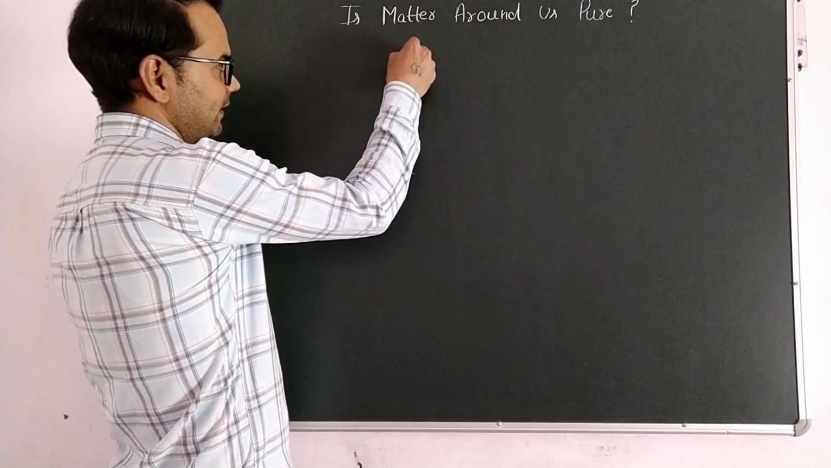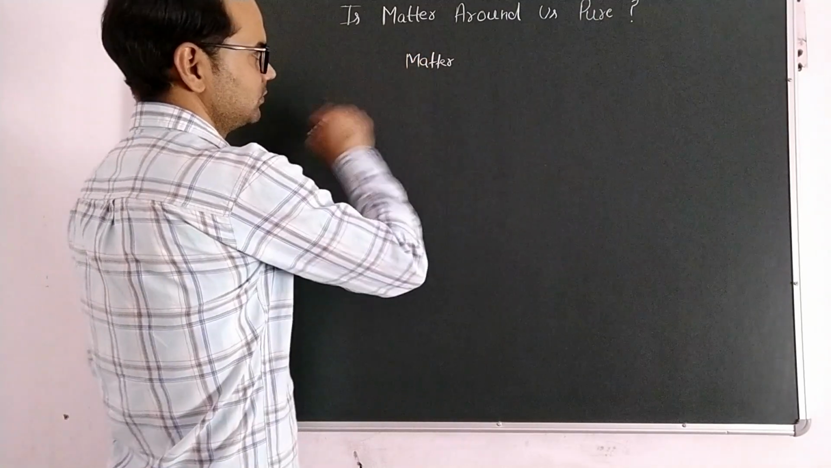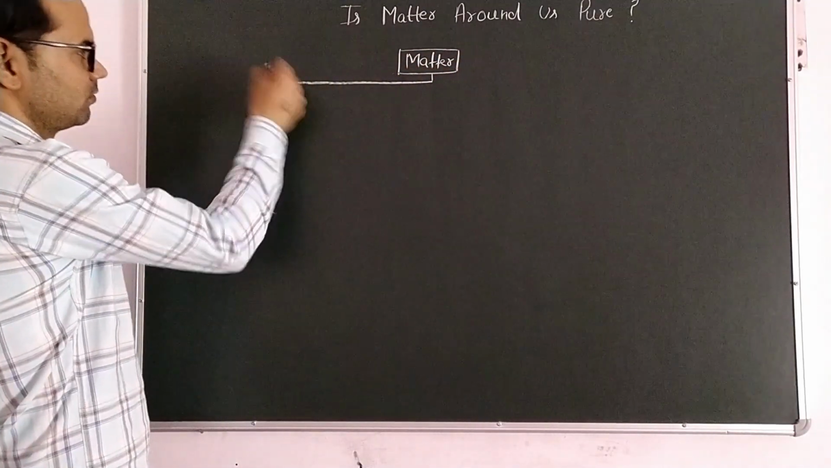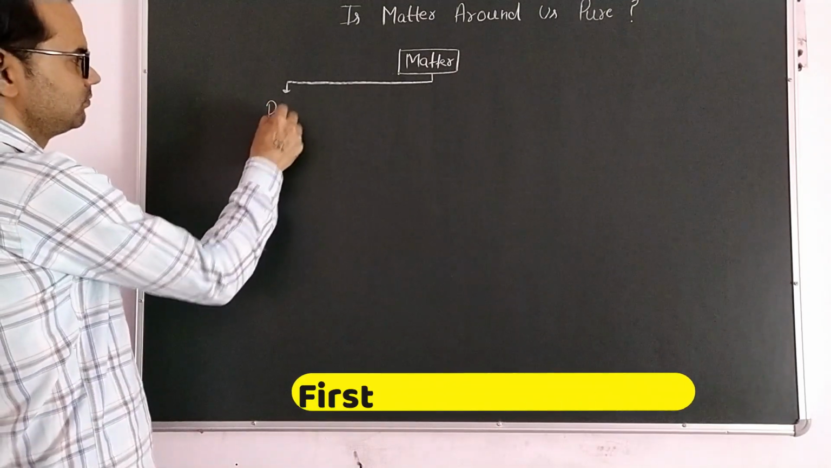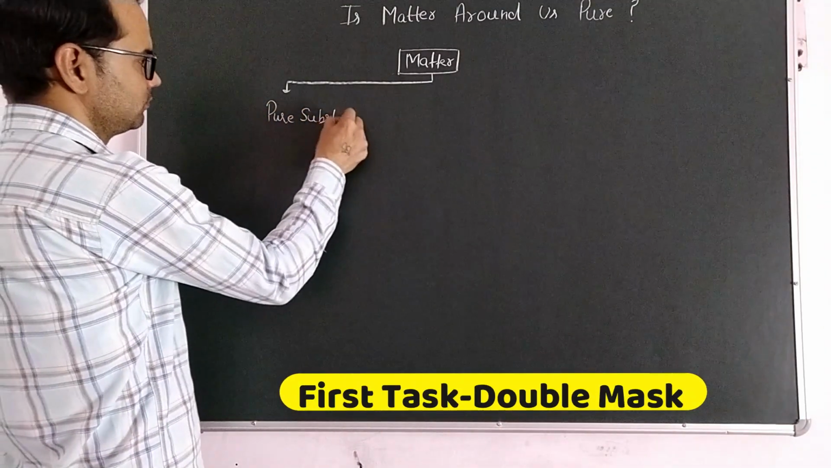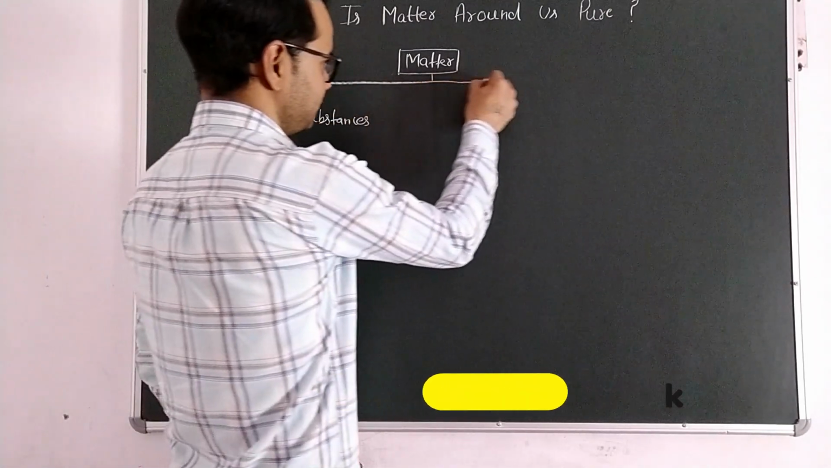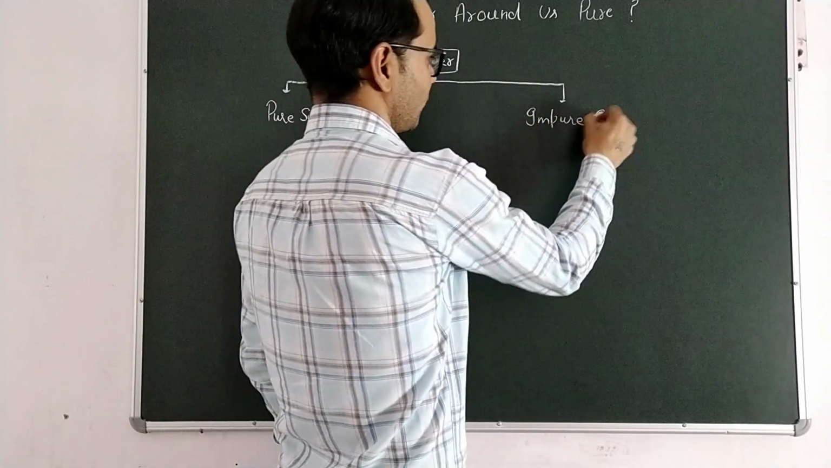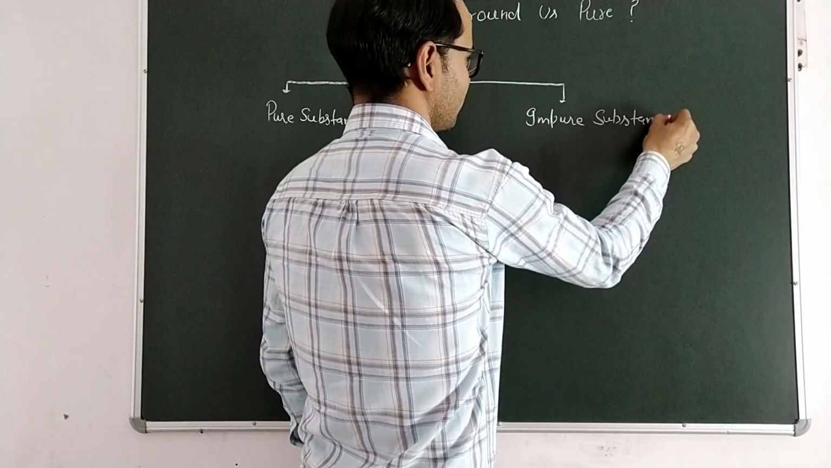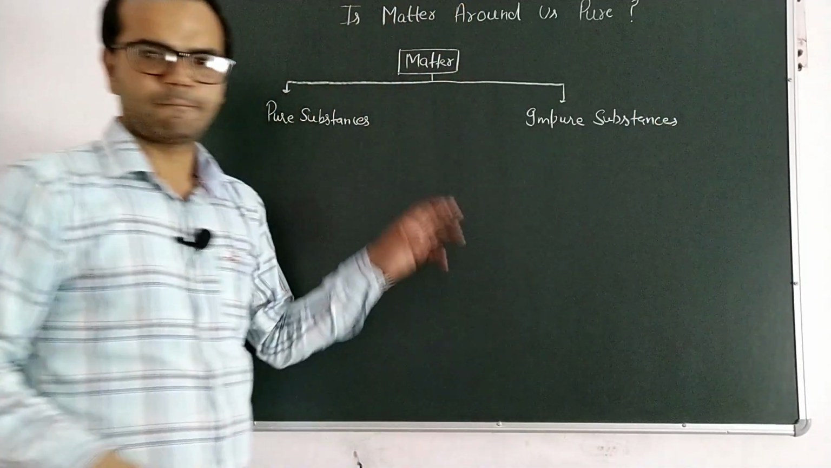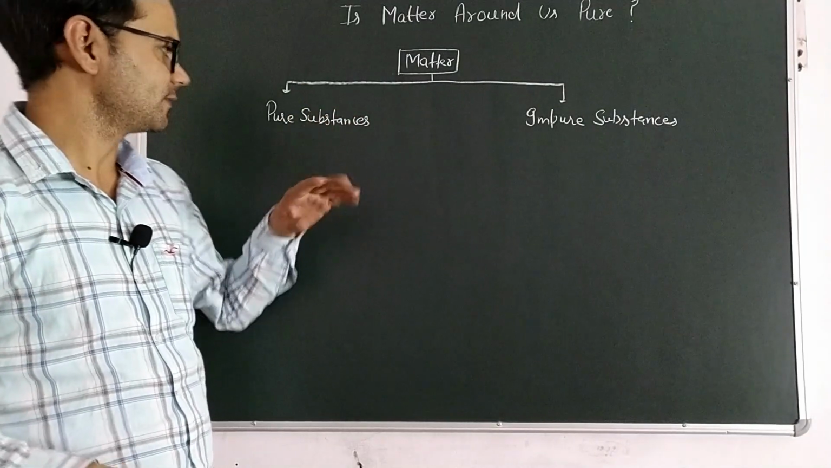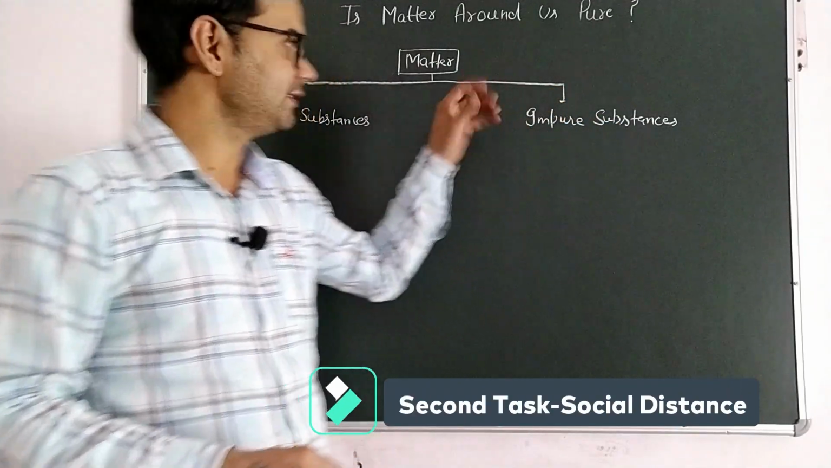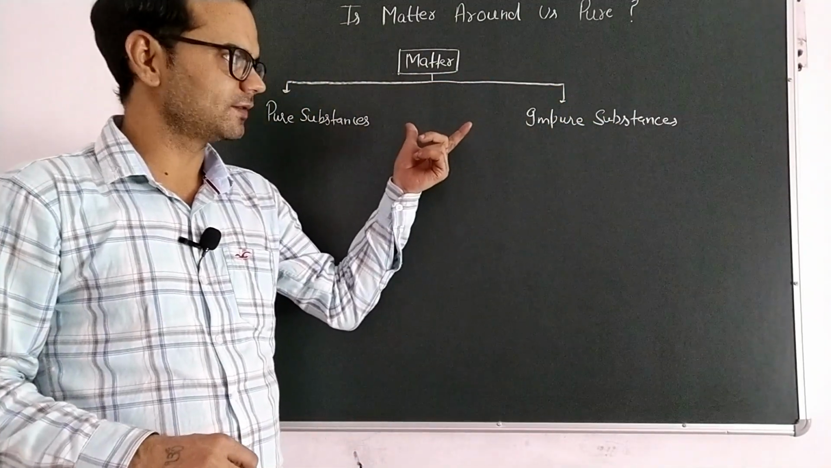So simply, matter can be divided into two types of substances. First is pure substances and second is impure substances. So matter is classified into two types, pure substances and impure substances. So what is the criteria to define matter into two types?